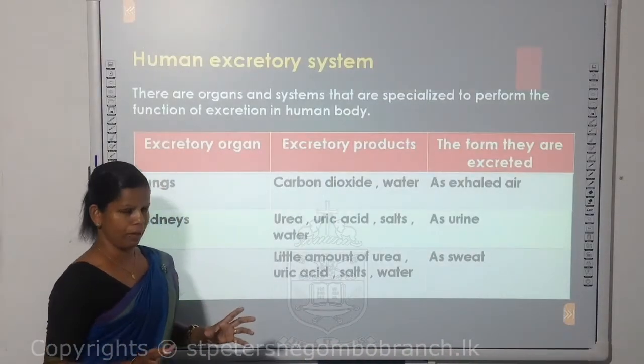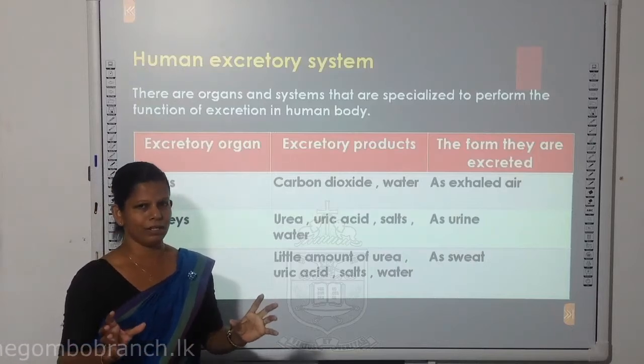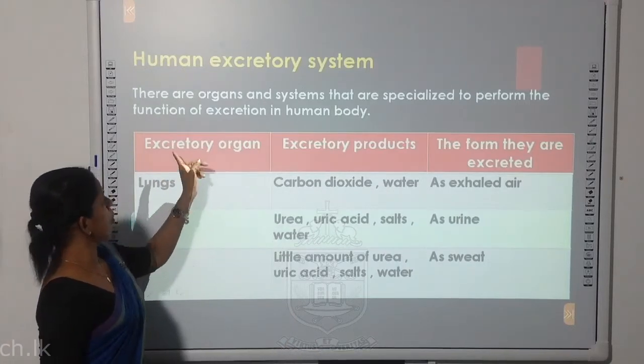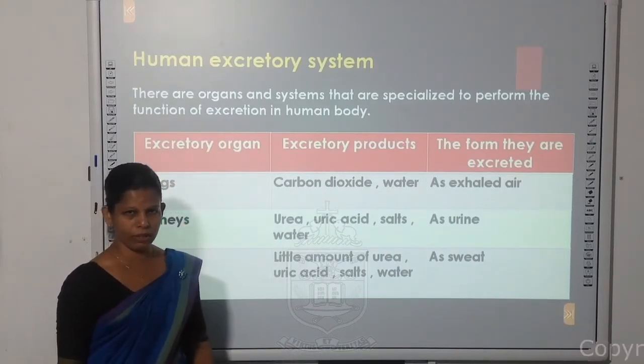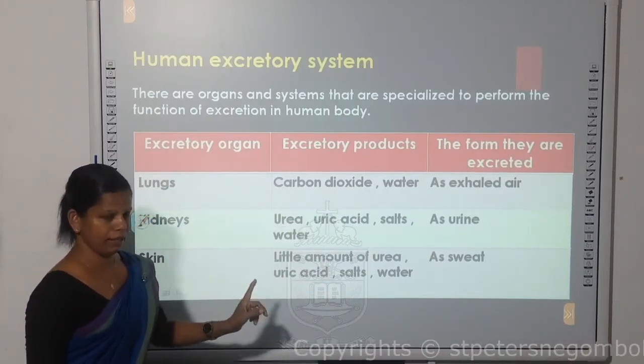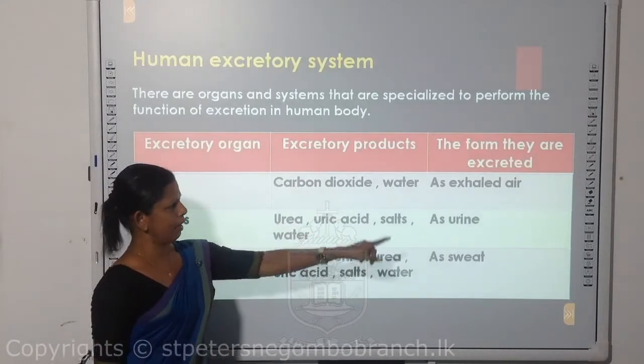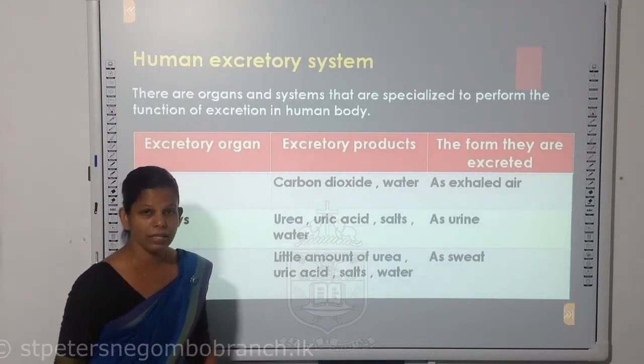Now there are organ systems specialized to perform the function of excretion. There's a table, and you can see the headings: excretory organs, excretory products and the form they are excreted.